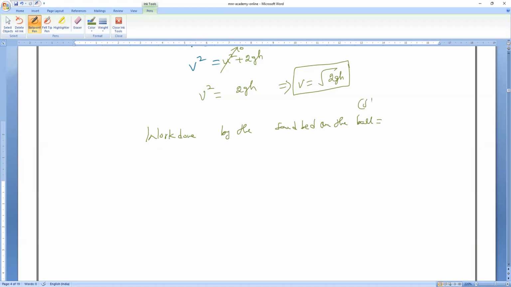To stop the ball, which is equals to the kinetic energy of the ball just before hitting the ground. So that is what, before hitting the bed or ground.